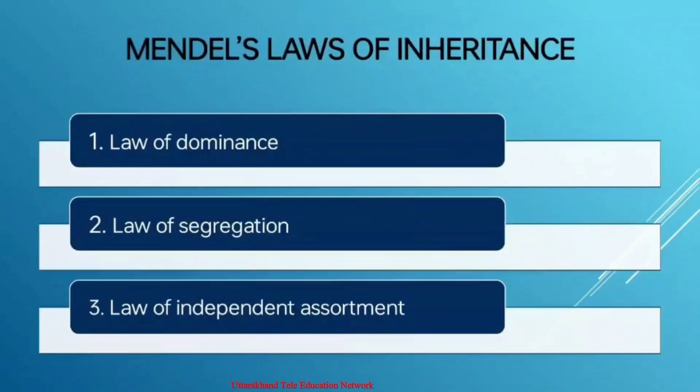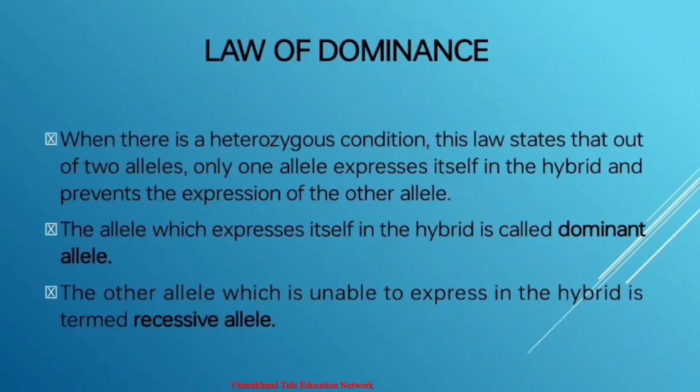Mendel's postulate of dominance was raised to the status of law of dominance by Correns in 1901. According to this law, characters are controlled by discrete or distinct units called factors, now called alleles, and alleles occur in pairs. Out of two alleles, only one allele expresses itself in the hybrid and prevents the expression of the other allele.